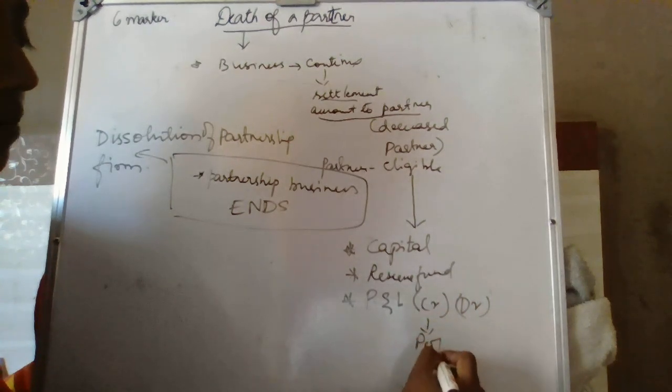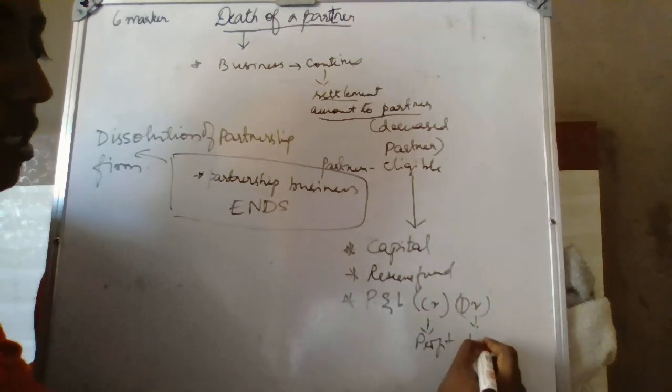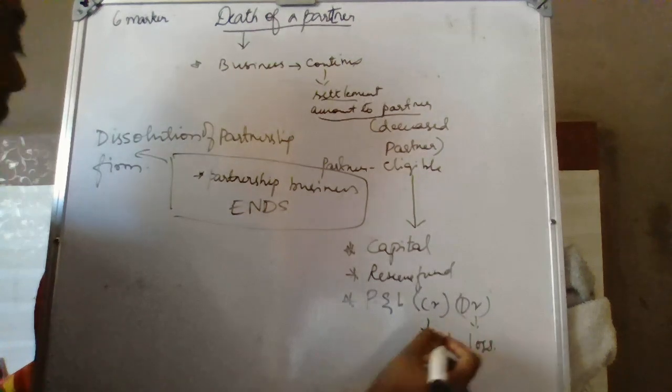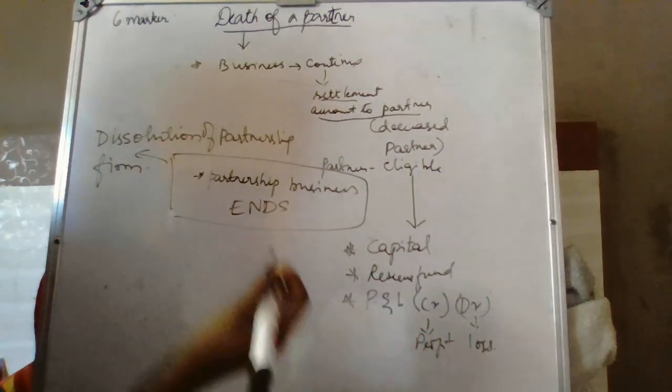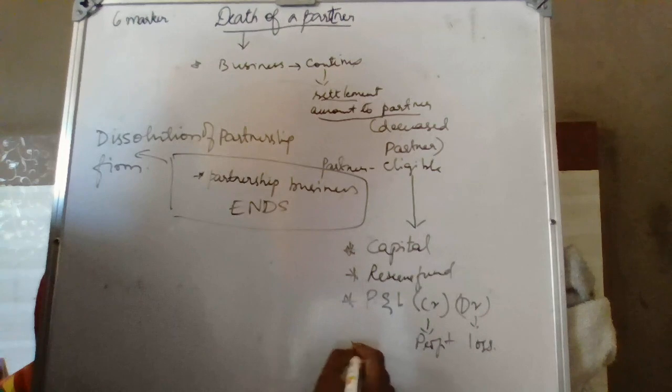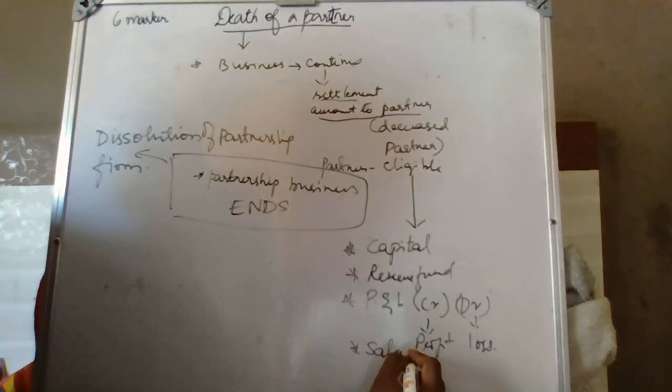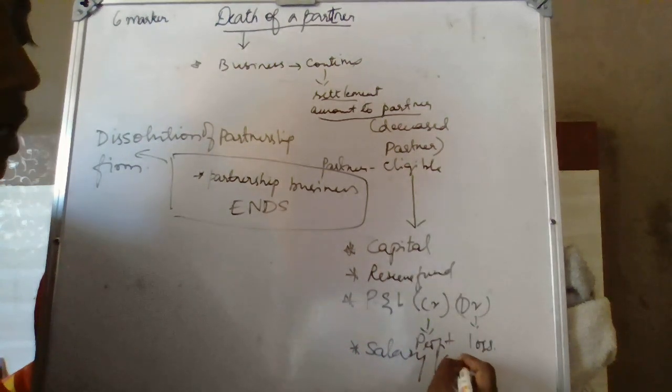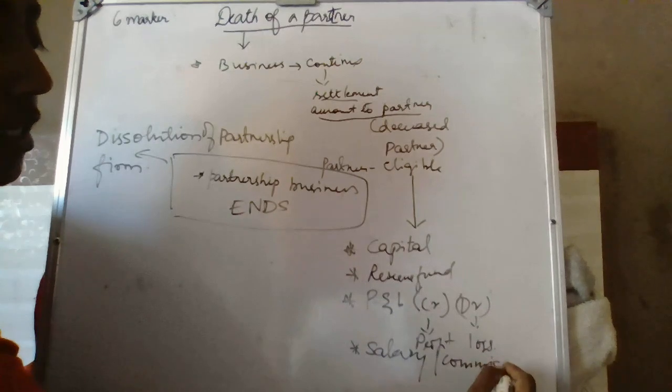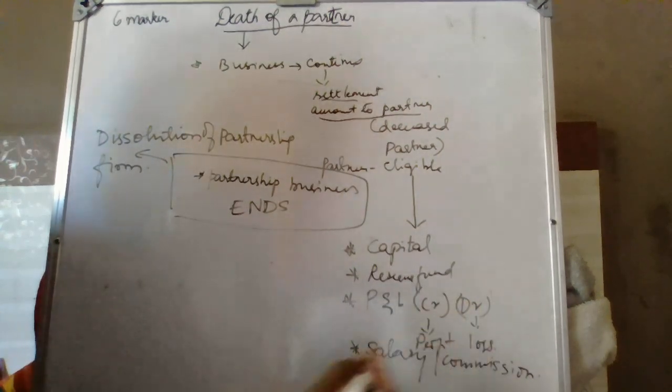If it is losses, the partner also has to bear it. He may also be eligible for any salary or commission till the death of his term.